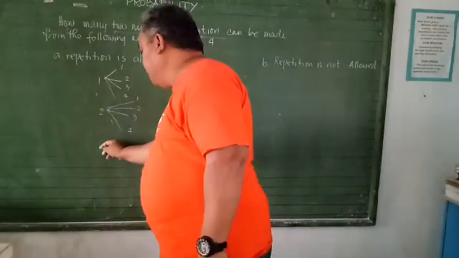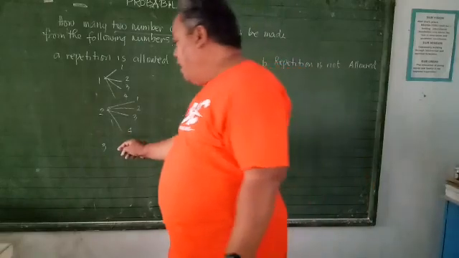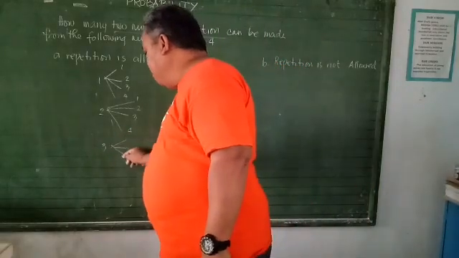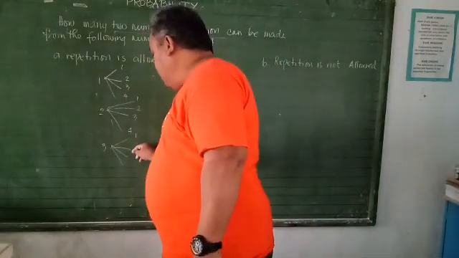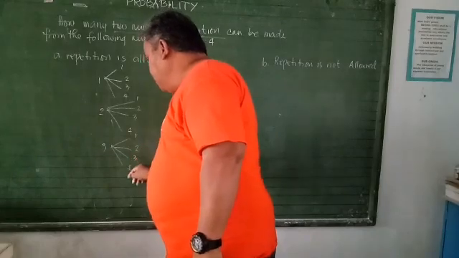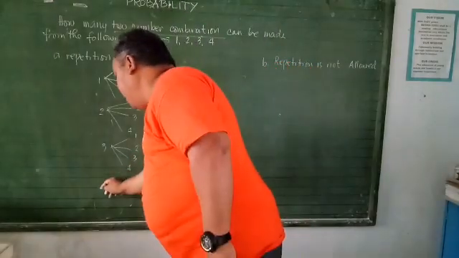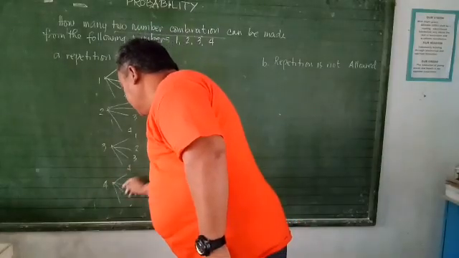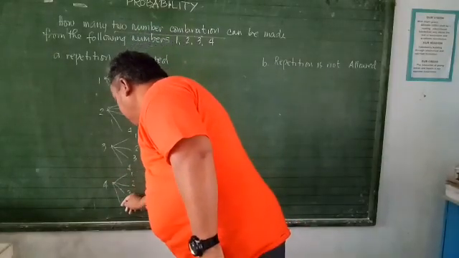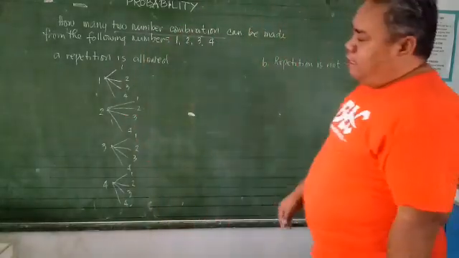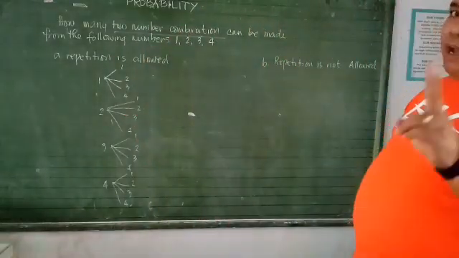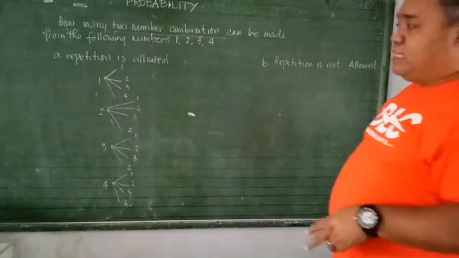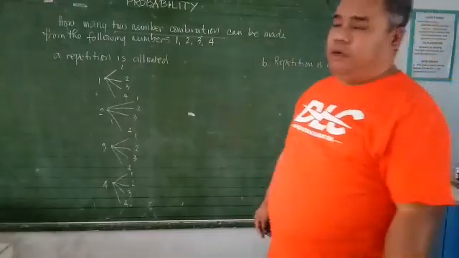And for number 3, this is what we call the tree diagram. This is how to enumerate the sample space of a particular probability. Now, sabi two-number combination lang and the repetition is allowed. Ibig sabihin, pwedeng maulit yung number.